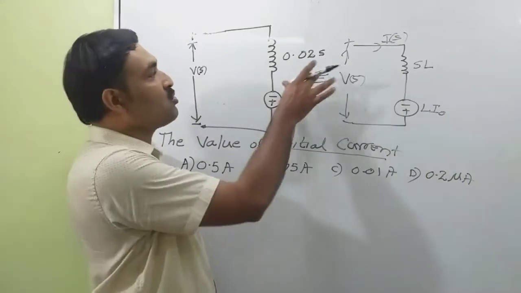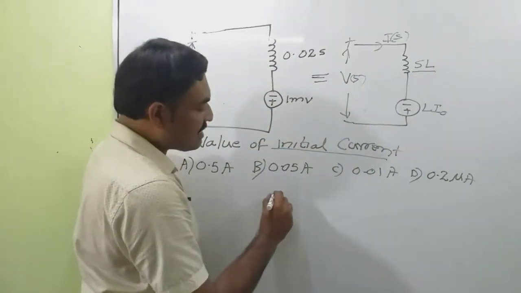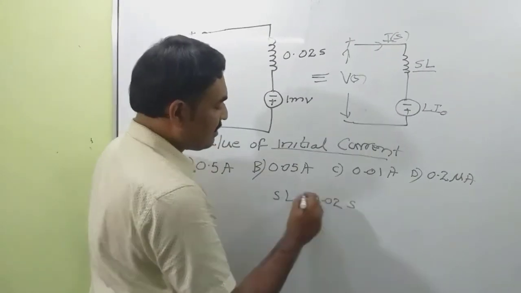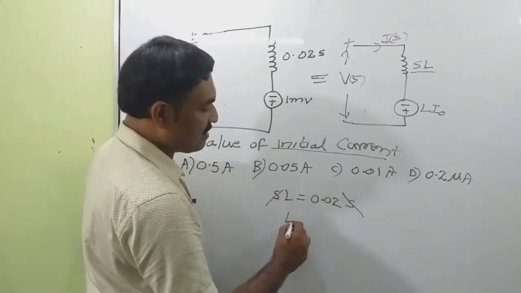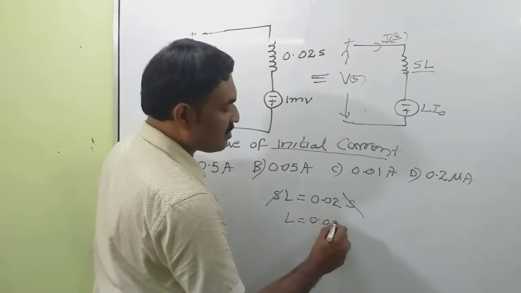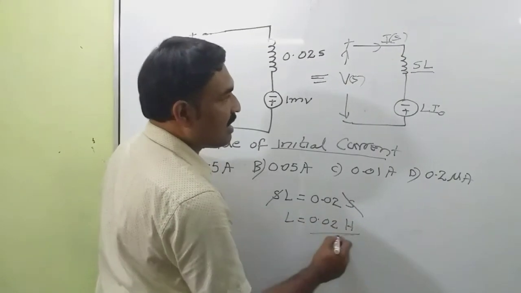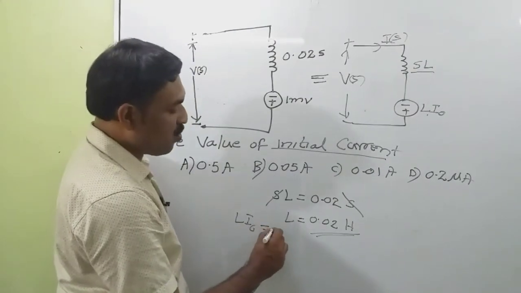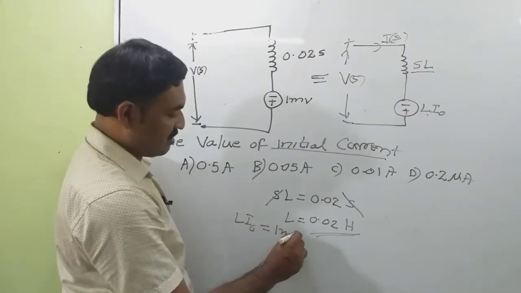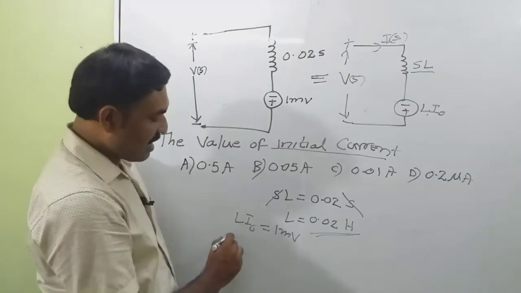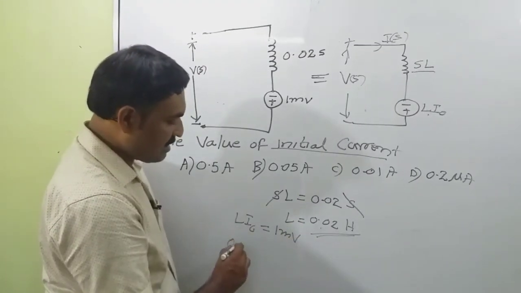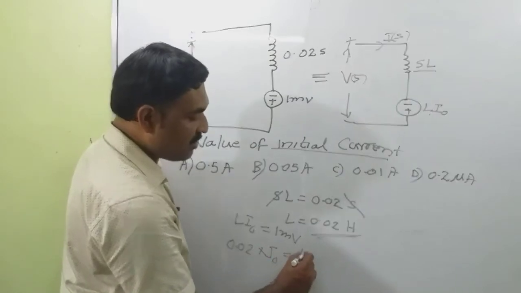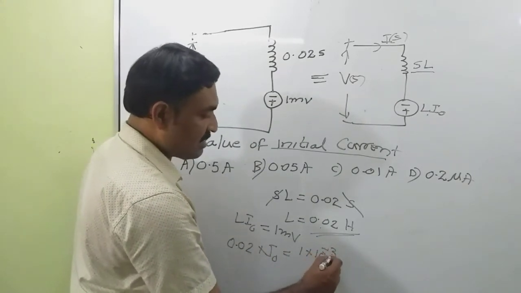Now compare these two circuits. We get s into L, that is equal to 0.02 s. This s and s will cancel, so L is equal to 0.02 Henry. And L into I naught, that is the initial current, is equal to 1 millivolt. So 0.02 into I naught is equal to 1 into 10 raised to minus 3.